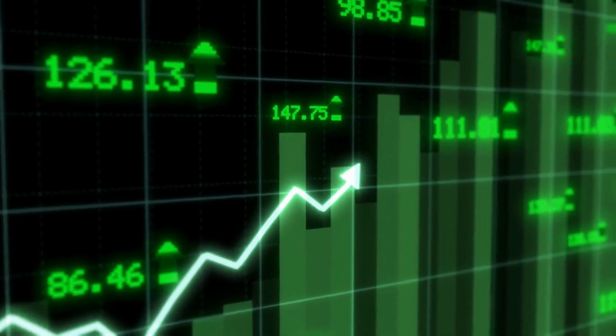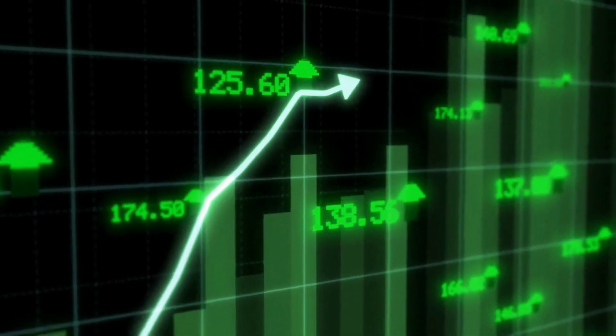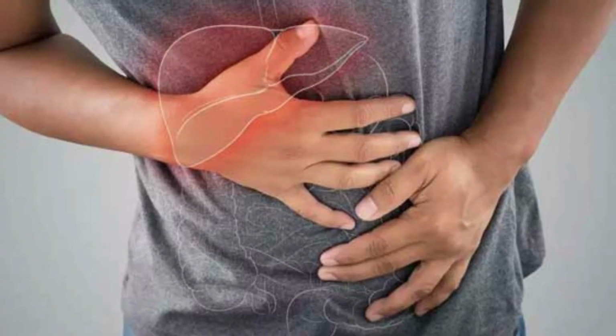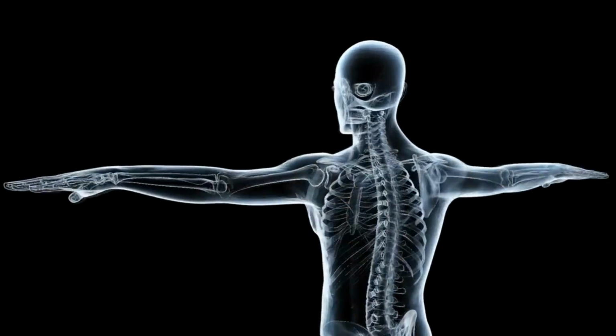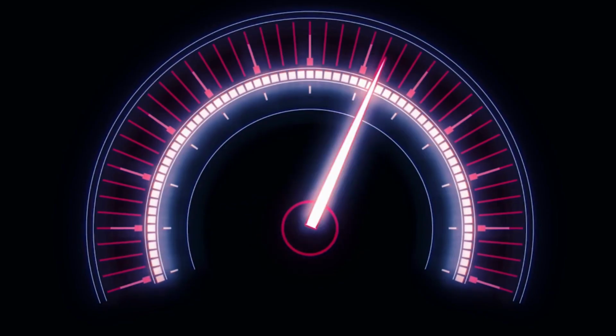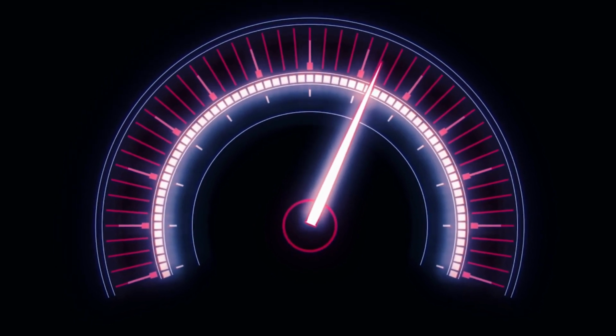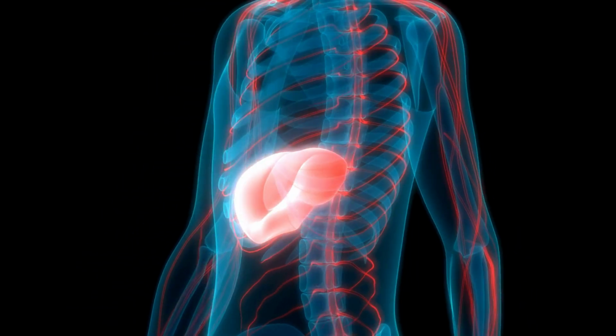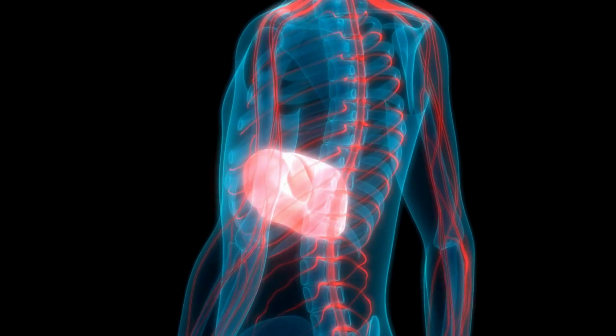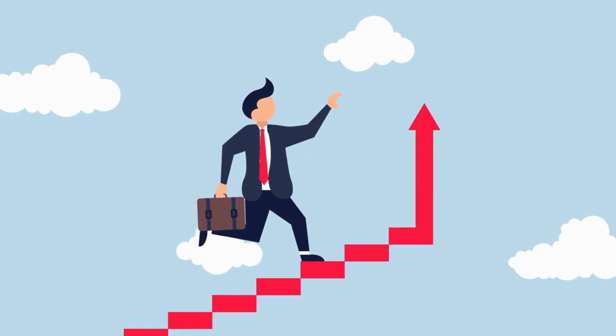Additionally, the research indicates that restricting fructose intake improves lactate levels, which are often elevated in individuals with metabolic disorders. Lactate is a byproduct of the body's energy production process. High lactate levels suggest inefficiency in energy utilization, similar to a car burning excessive fuel. By restricting fructose, the liver may better regulate the energy production process, leading to improved lactate levels.